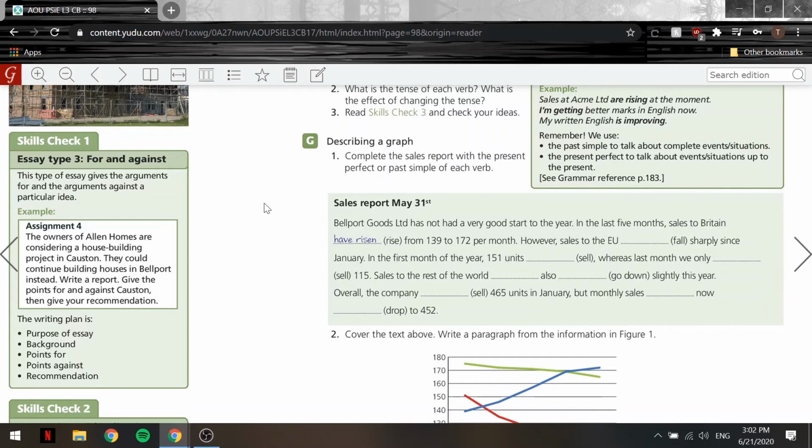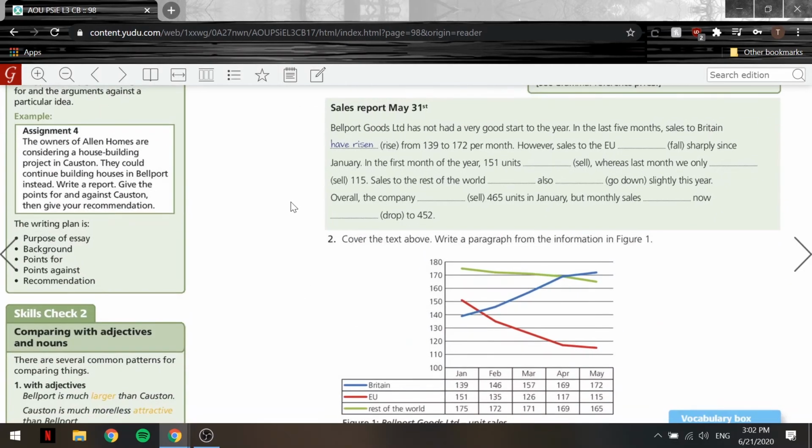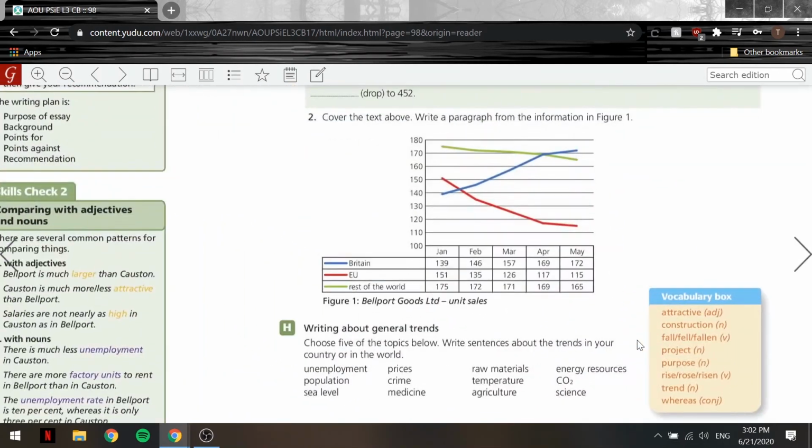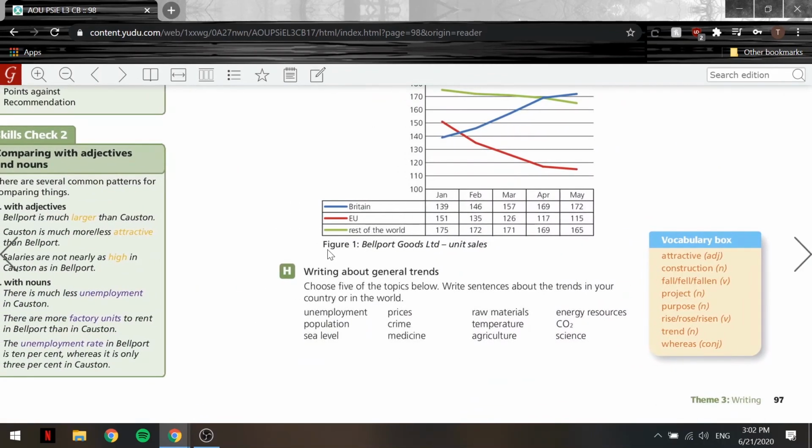Okay, so as you can see, we covered the graph itself in writing. So that is completing the report, and I think that's about it. Oh yeah, we have the vocab box. And by the way, for exercise H, this is just writing about general trends.